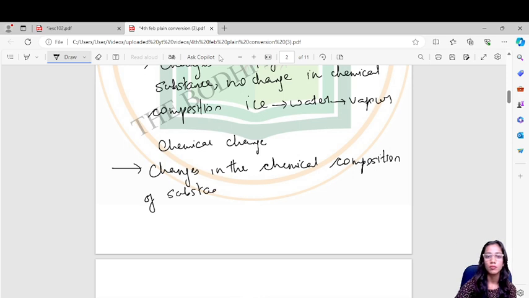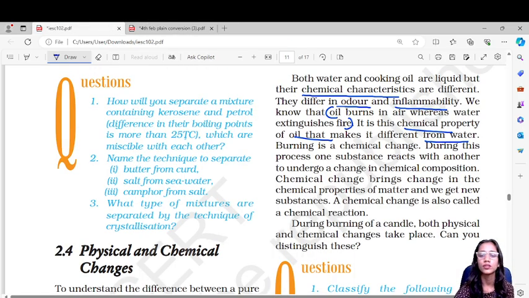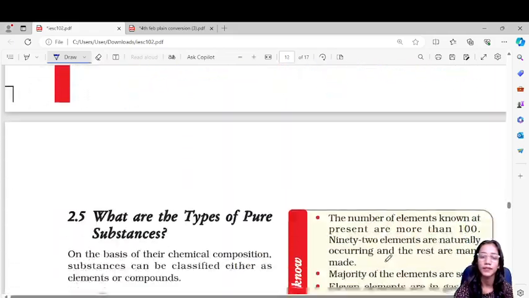When it changes a substance chemically, it is called a chemical reaction. So these were physical and chemical changes.